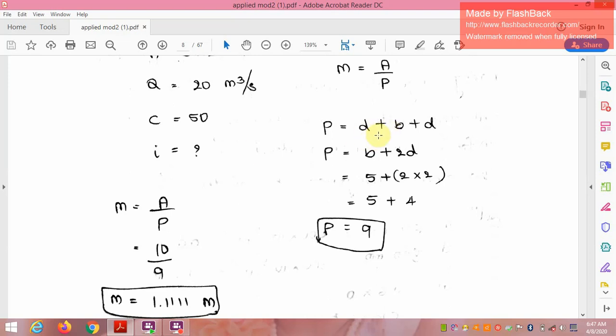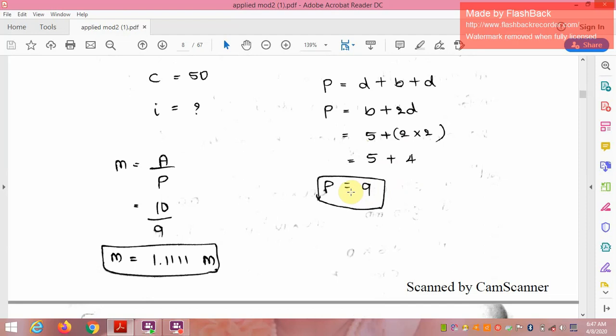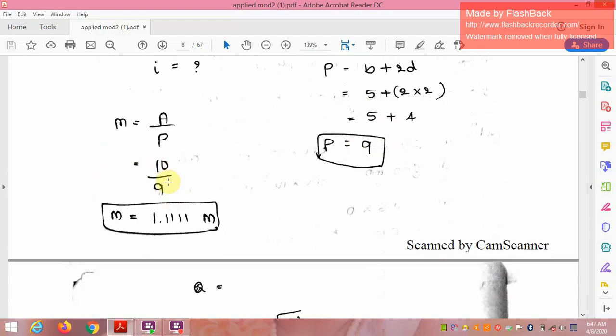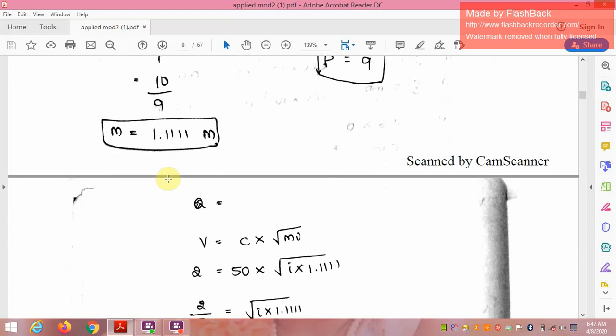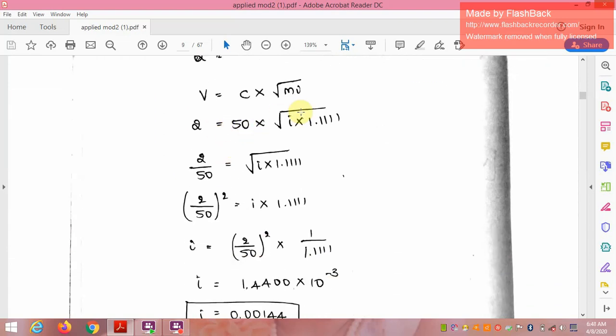So we know that P is equal to D plus B plus D, that is P is equal to B plus 2D. Therefore 5 plus 2 into 2, 5 plus 4, that is P is equal to 9. m is equal to A upon P, area divided by wetted perimeter. Area is 10 and P is 9. Therefore m is equal to 1.111 meters. We know that V is equal to C into root of m i, that is V equal to 20 by 10, which is 2, equal to 50 into root of m into i. m is 1.11, and we have to find i.